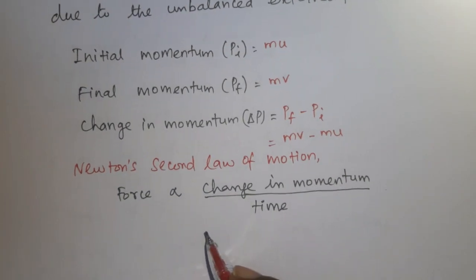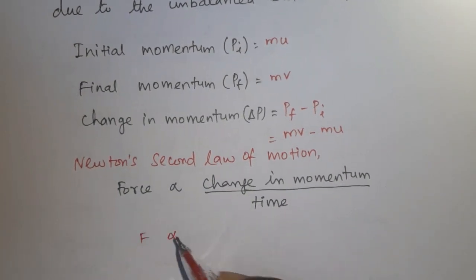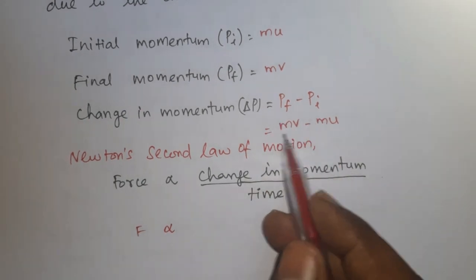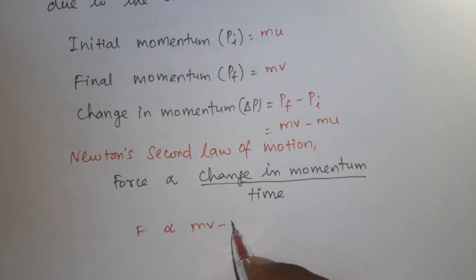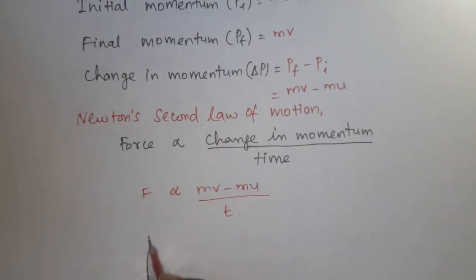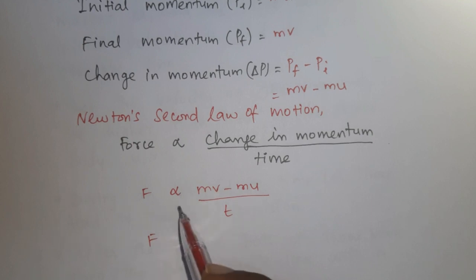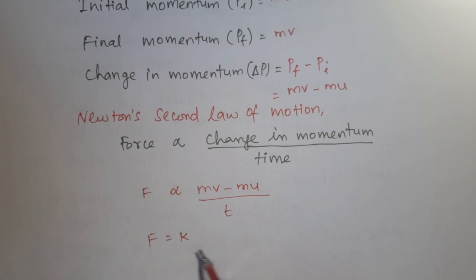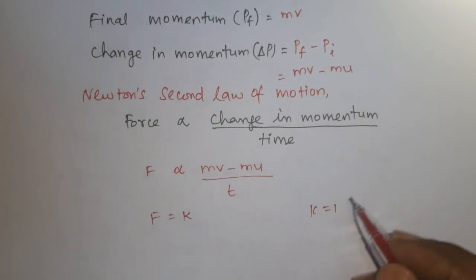Now force F is directly proportional to change in momentum, Pf minus Pi, its value mv minus mu, divided by time t. If you replace this proportionality with an equal sign and a constant k, where k is the proportionality constant, this value is always 1 in all systems of units. So k is equal to 1.